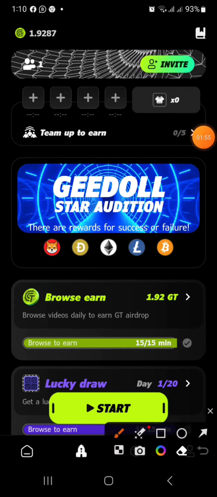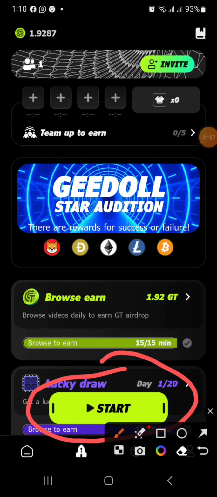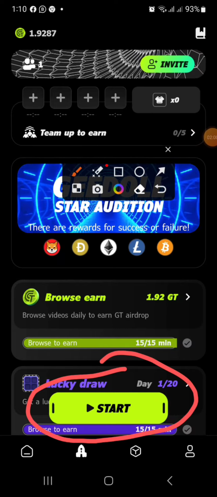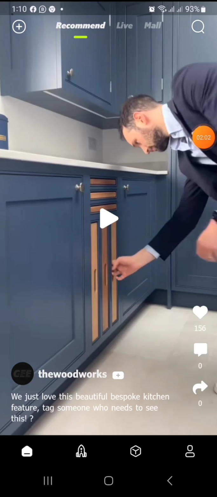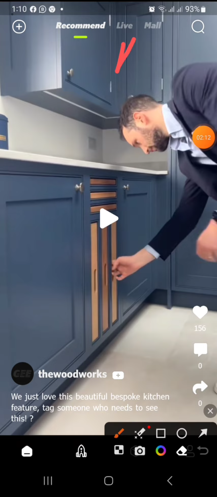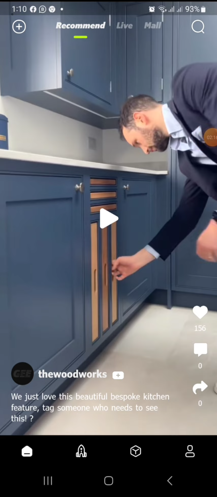You click here to start. Once you click on this start button, it will take you direct to the home page, which is this place, and you keep scrolling until the green button is filled before you'll be able to earn your money. And they also have a live session and more. So whenever you're qualified here, you'll be able to get access to it.